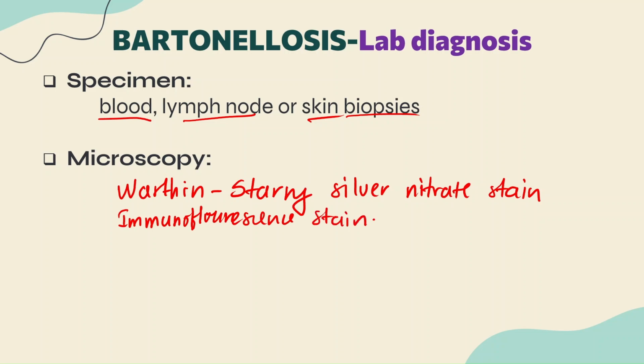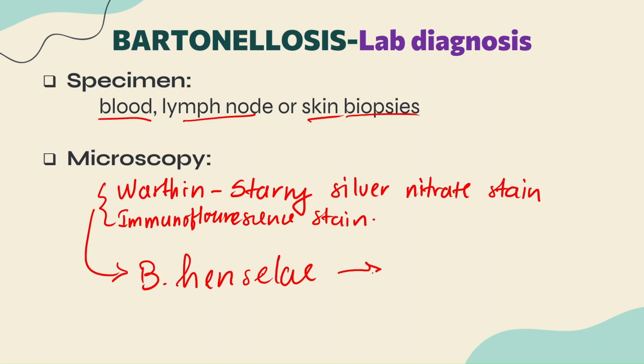These stains we can use for microscopy, and these staining techniques detect Bartonella henselae under the microscope from a lymph node smear. You have to prepare a smear using the lymph node, stain it with the following stains, and we can definitely detect the organism, that is Bartonella henselae, under the microscope.